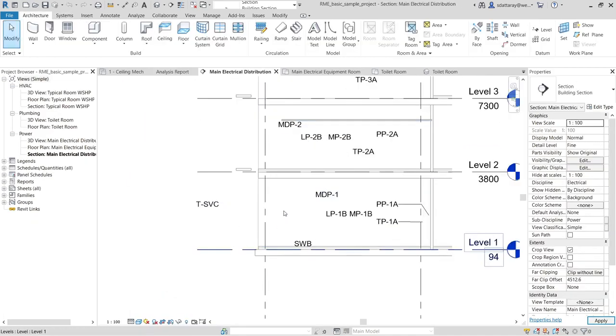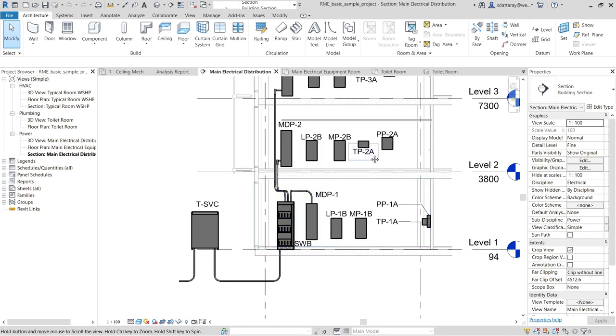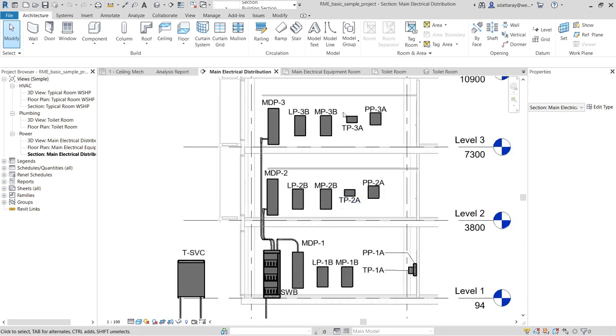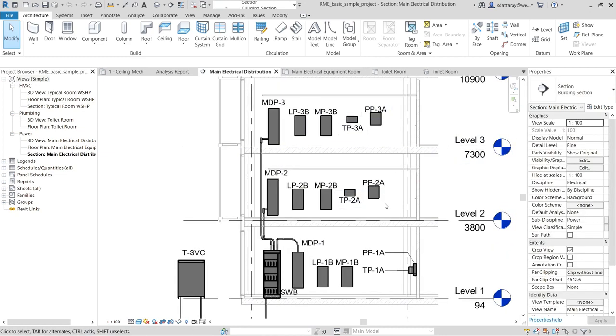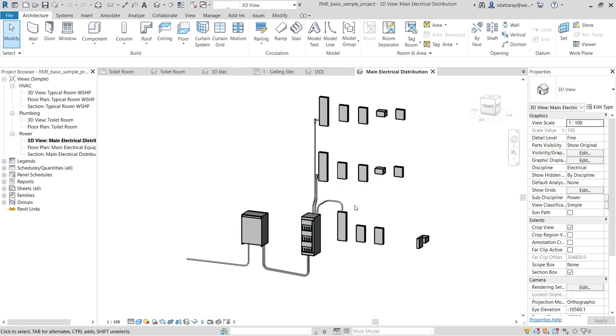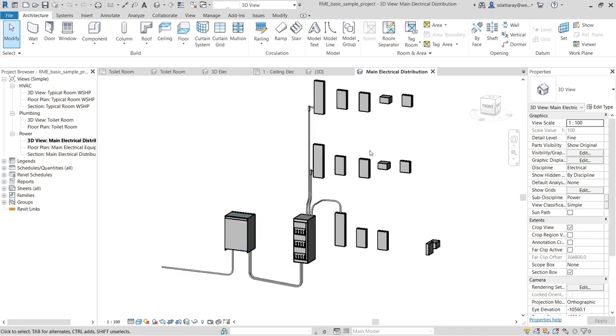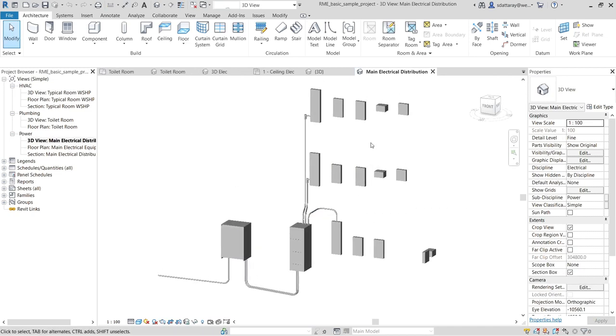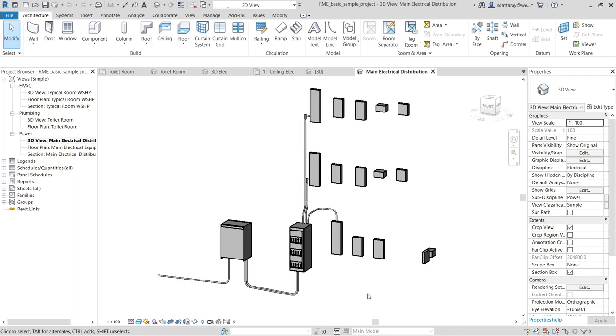If you need the electrical system or you want to design the electrical panel, you can also do that in a proper way and also create documentation from there. And also you can see the 3D version of your electrical project if you need. And all these views are actually the real-time views.